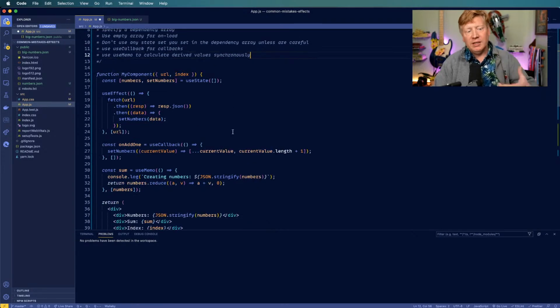Right, and that's really the key thing when it comes to useMemo: you're deriving some data. So in this case, we're taking the numbers and deriving a sum, and we're also doing it synchronously. So don't put anything asynchronous inside of your useMemo, because this useMemo is run right then. That function is always run.